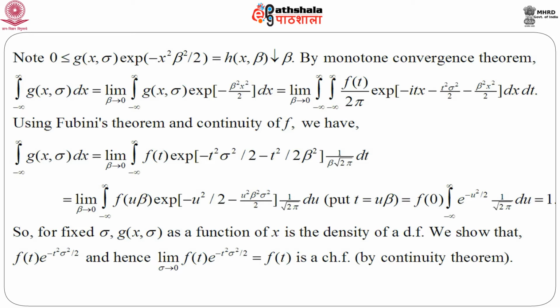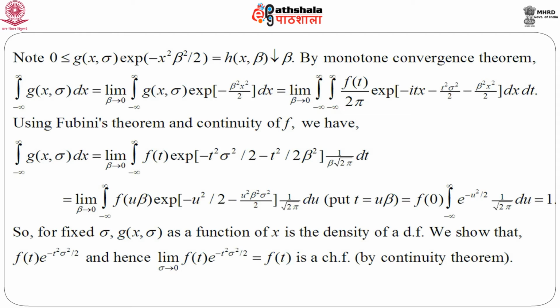Now, this quantity is nothing but the PDF of a standard normal variable, that is a normal 0, 1 variable. So, we are basically integrating the PDF of a normal 0, 1 variable, which is nothing but 1, and since f of 0 is 1, this entire integral becomes 1. So, what we get is the integral from minus infinity to infinity of g of x, sigma dx equals 1.